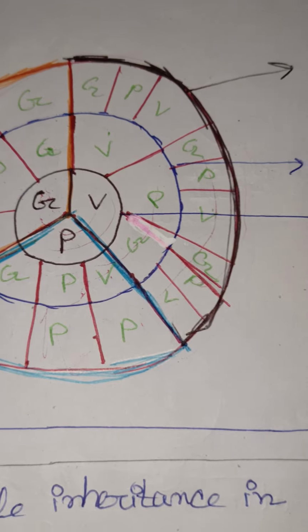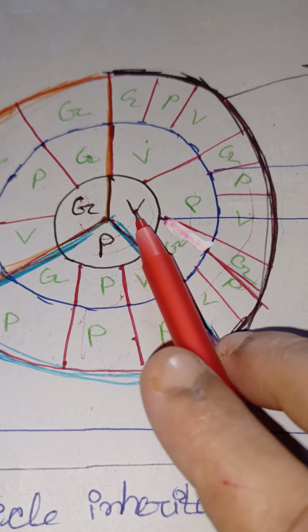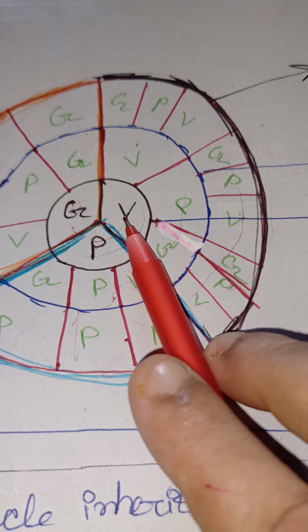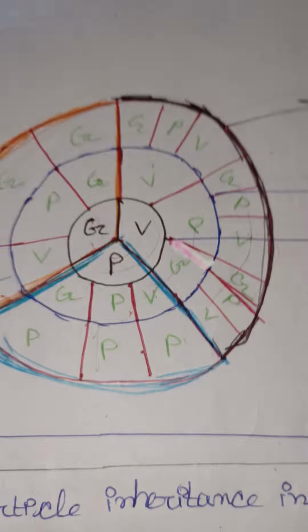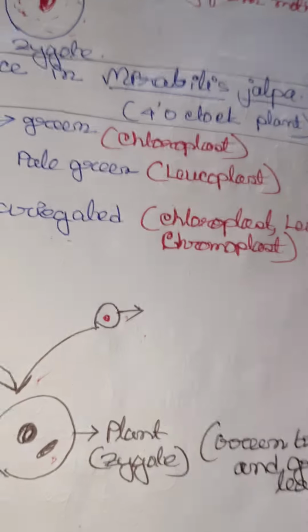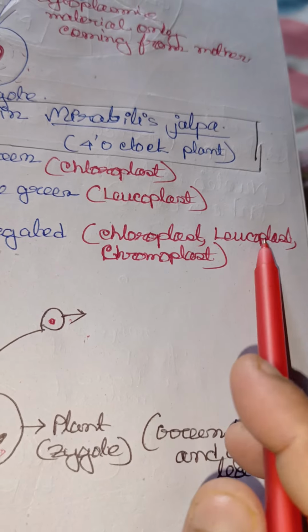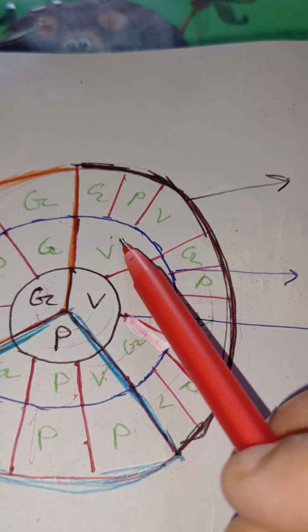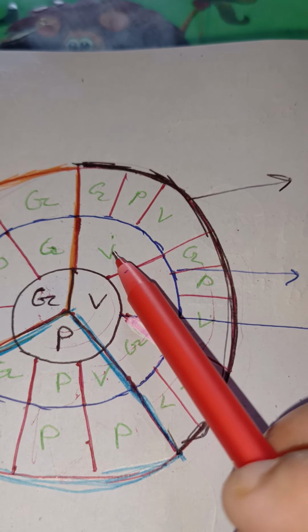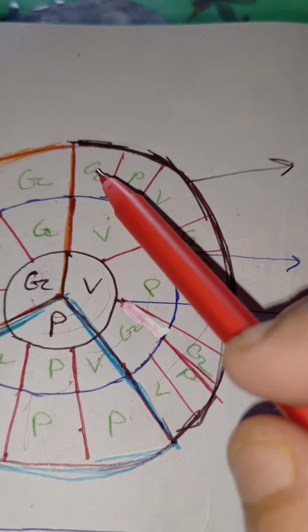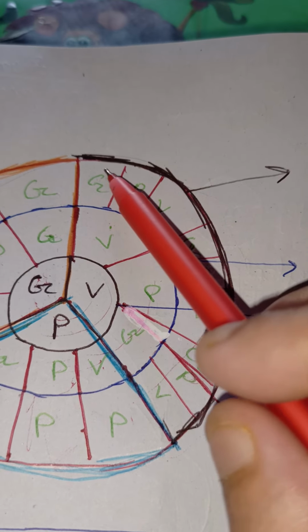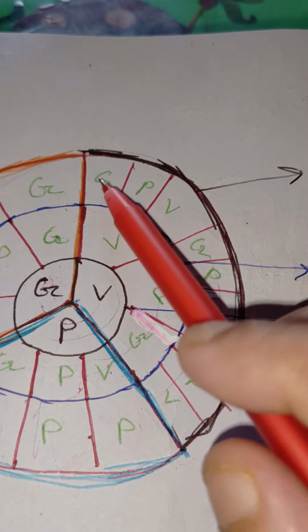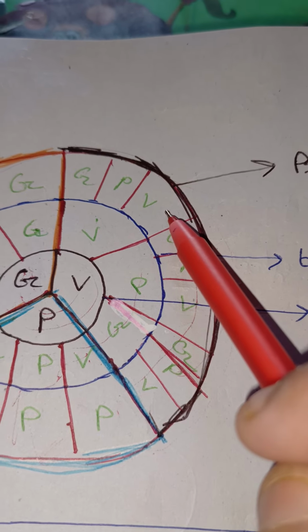Now the last one, the variated. We have seen in variated 3 types of plastids are present: chromoplast, chloroplast and leucoplast. So when this female crosses with male variated, there is a chance of producing 3 types of branches: green, pale, variated.